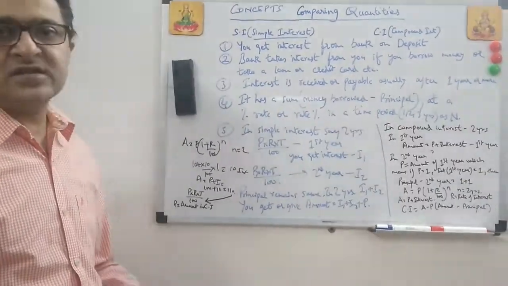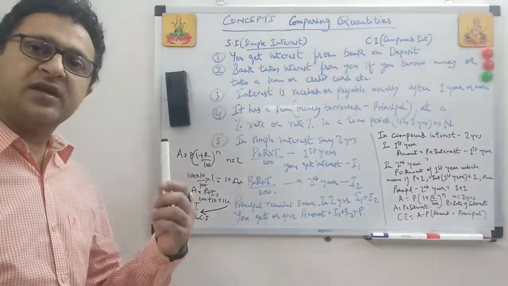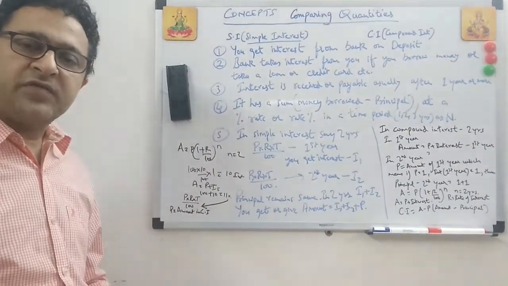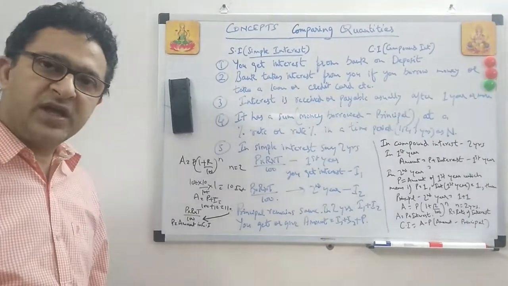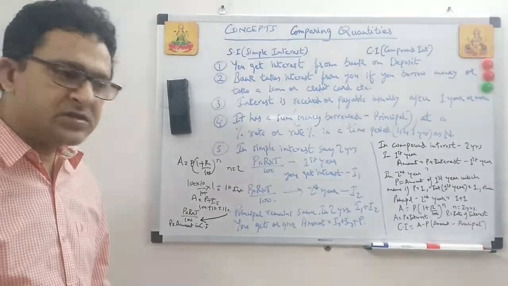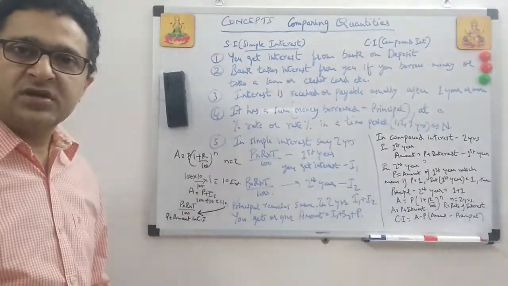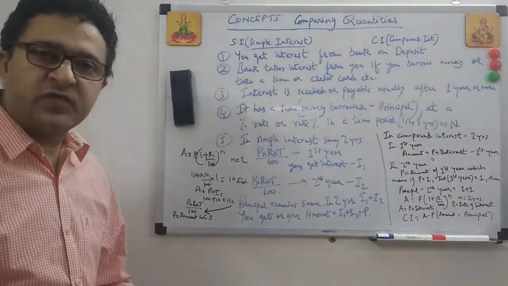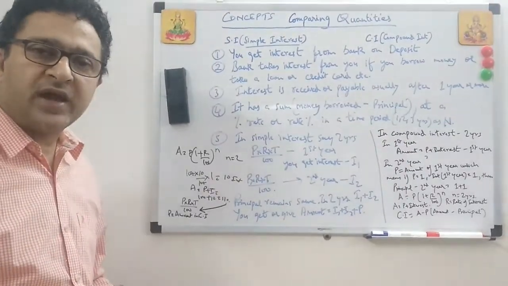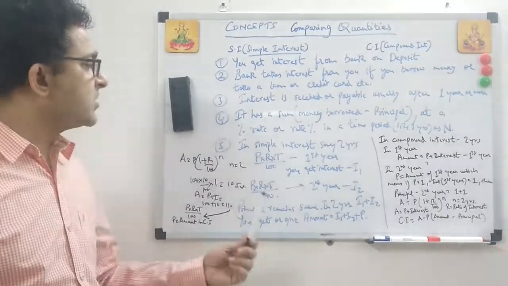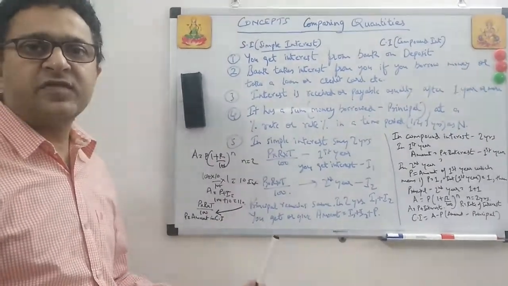Even if it's a simple interest, the principal which you had taken, or the sum borrowed by you from the bank initially, or say today, and you have to pay the bank after 2 years, you just add the interest for 2 years plus the principal amount, the loan which you have taken from the bank, and you just add those two and you give it to the bank. That is the simple concept of simple interest.